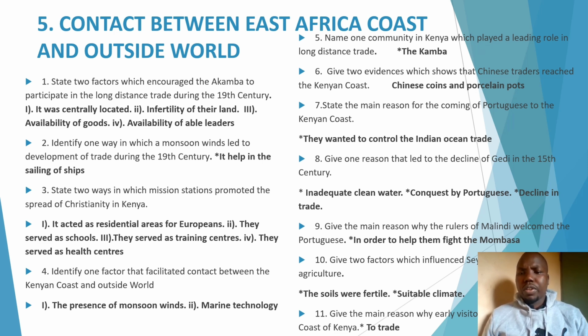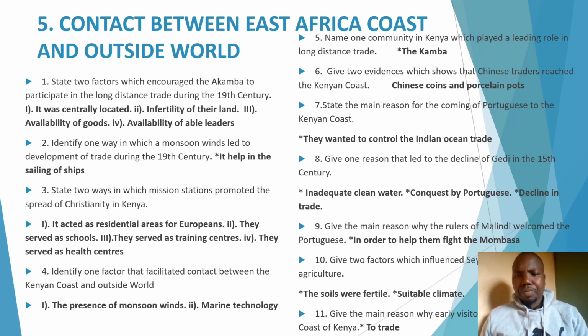Of course, they wanted to control the Indian Ocean trade. Question 8. Give one reason that led to decline of Kilwa in the 15th century. Kilwa is among the coastal cities or coastal towns. It declined mainly because, number 1, there was what we call inadequate clean water. Number 2, conquest by Portuguese. It was attacked by Portuguese. Number 3, decline in trade also made that town to decline.